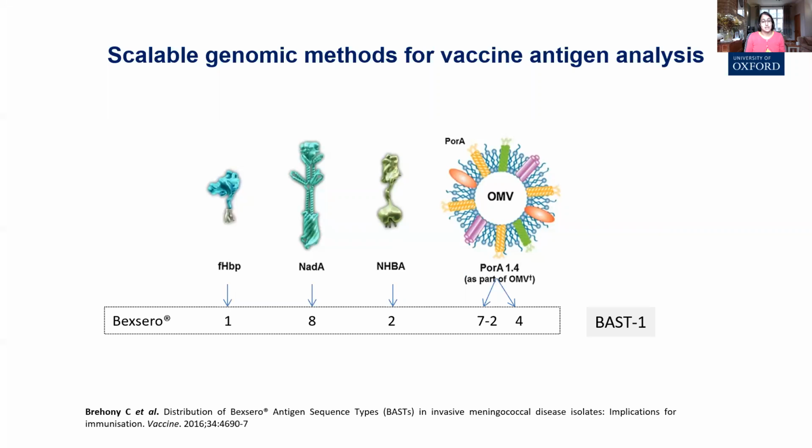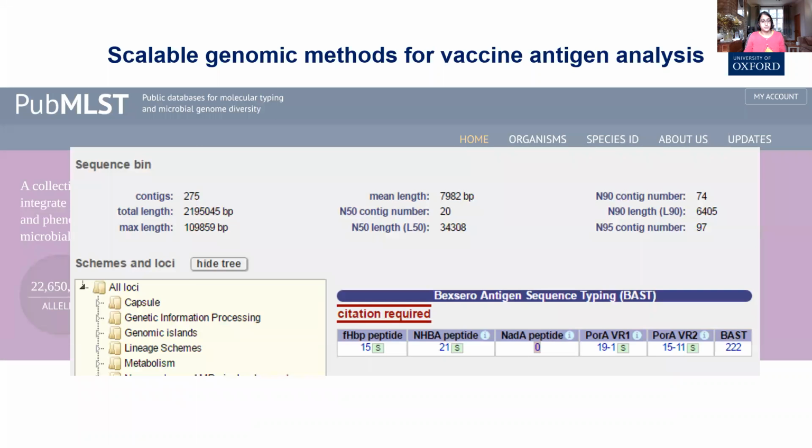In 2016, we published a curated scheme for bacterial antigens established within PubMLST. Whole genome sequence data allowed identification of deduced peptide sequences for each vaccine antigen, and careful curation allowed characterization of the diversity of antigens in both MenB vaccines, with bacterial antigens listed here and with member containing FHBP. This information is available on the isolate record and amongst the typing schemes.